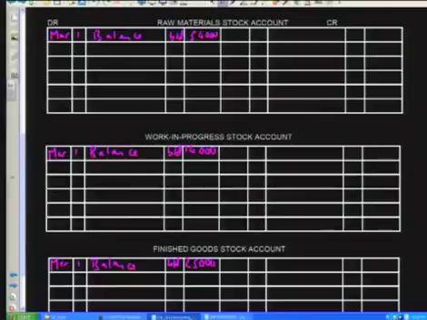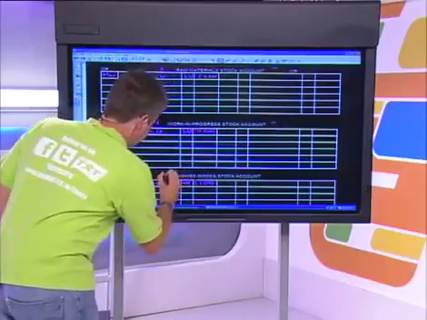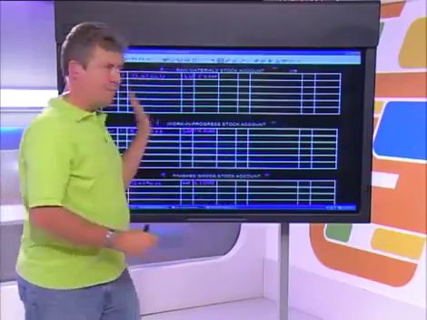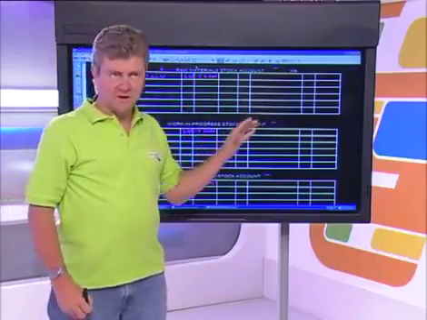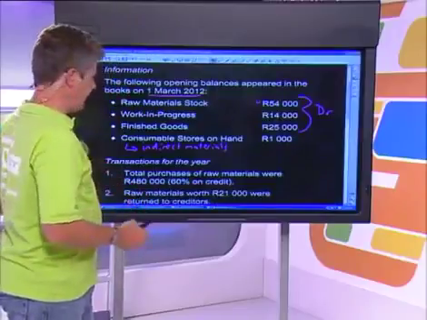Okay, so now we've got our opening balances here. Remember, they're all assets accounts. Some people like to put in on which side the account goes up and on which side the account goes down. So a plus minus is always a good thing to do. So I'll just stick these in to remind us that every time these accounts go up, we debit them, and every time they go down, we credit them. So let's have a look at the rest of the information that's been given to us.